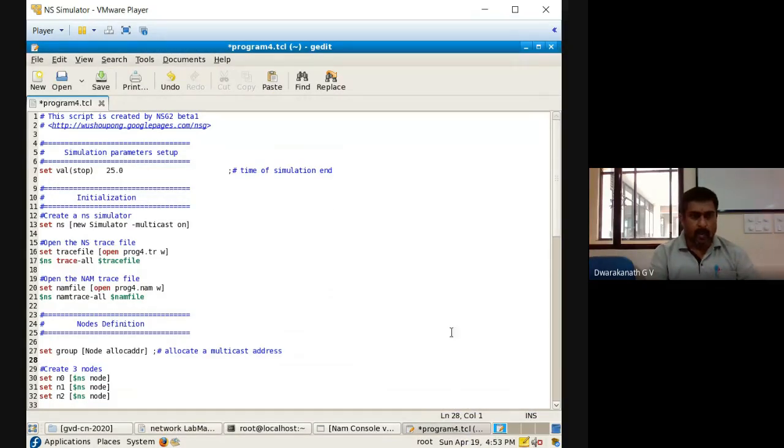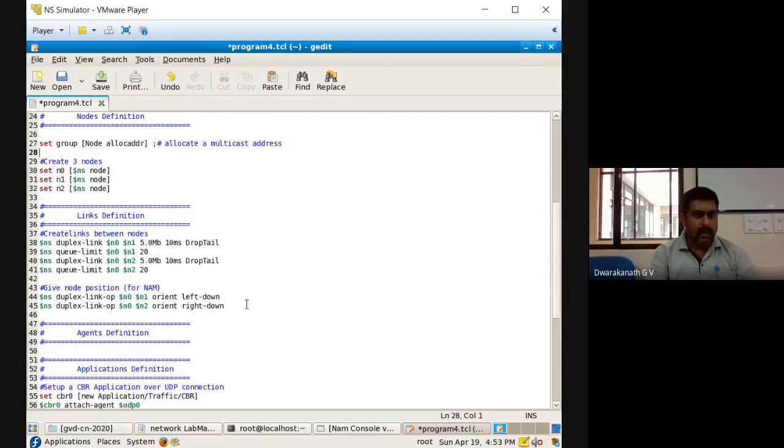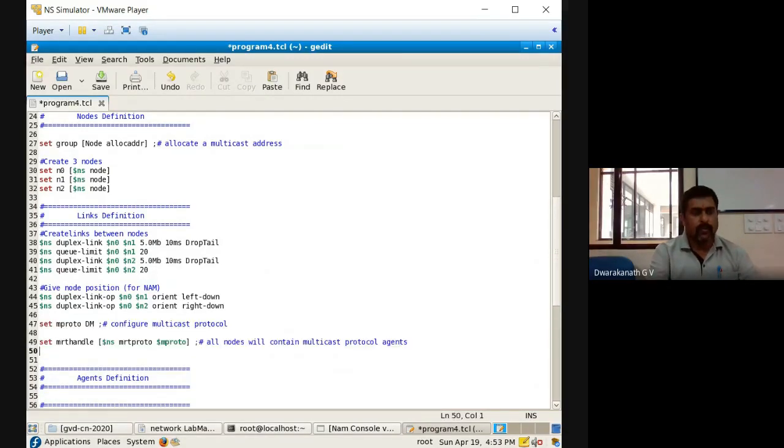Now come back here, we'll go to the links. We know the links, they have been created already, right? The orientation will also come with the links only. Now Control V. Observe the statements I have inserted here. After the links are established, we are telling it not to use ordinary distance vector: set M proto. M proto is just a variable, an object. DM is a class. What is this DM? Distance vector multicasting protocol. So the multicast protocol has been configured to M proto.